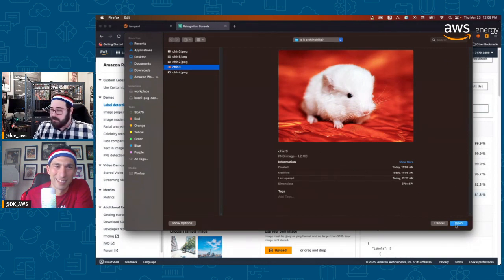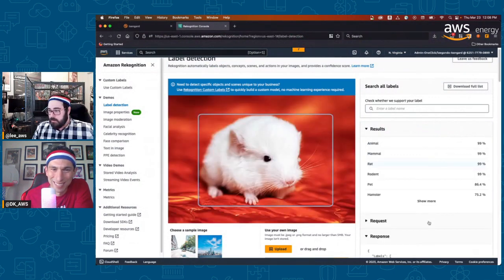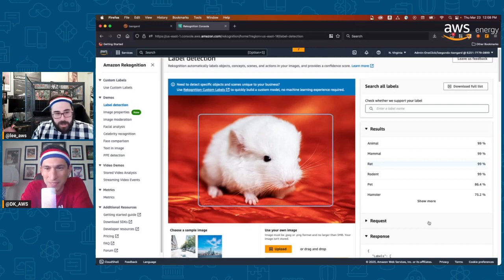Is it a chinchilla? It's a baby. Yeah, you're right, Dan. It's a baby chinchilla. And I'm not shocked that it didn't get it, but Rekognition did something very, very cool. You notice it thinks it's a pet. Yeah, pet. So pet, this is signifying it's indoors.